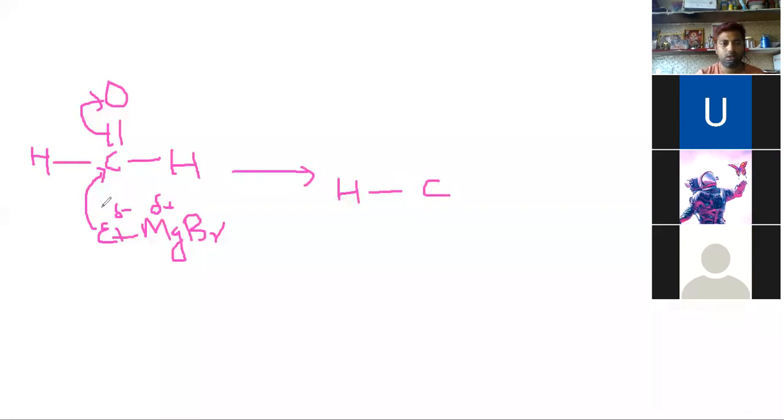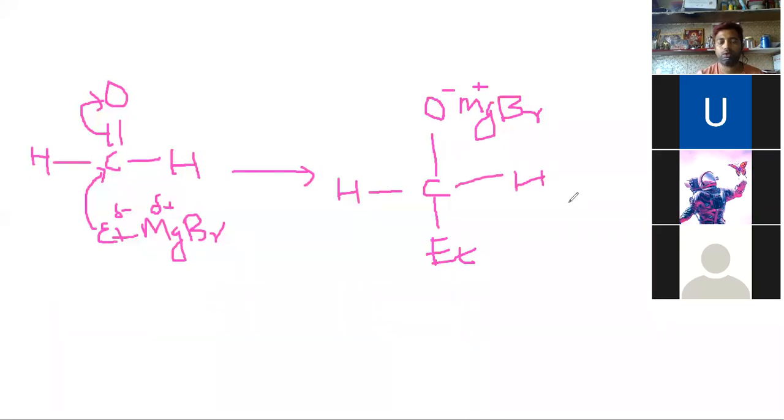So this alkyl group will form a covalent bond with this carbon. This is the ethyl group, and here we have a negative charge. Magnesium bromide will attach here. This will have a positive charge, and this is our hydrogen.